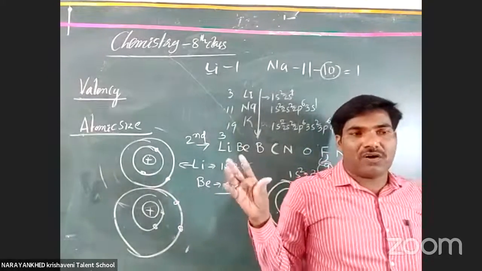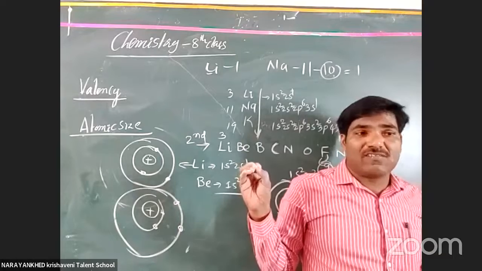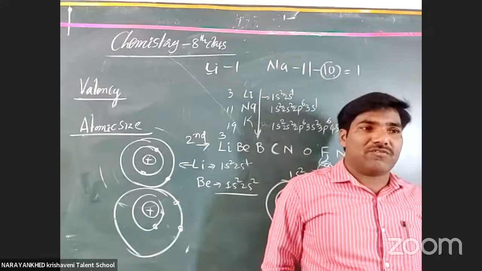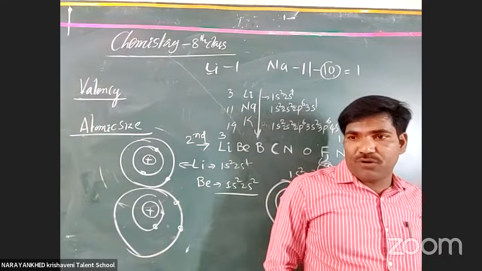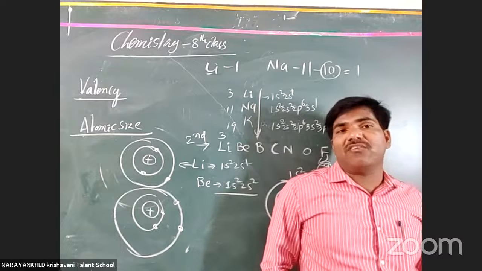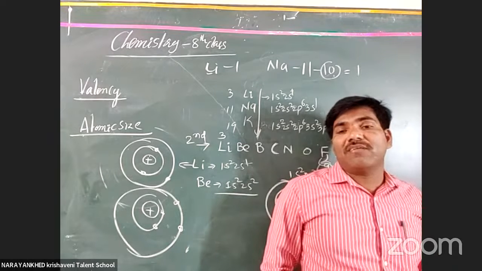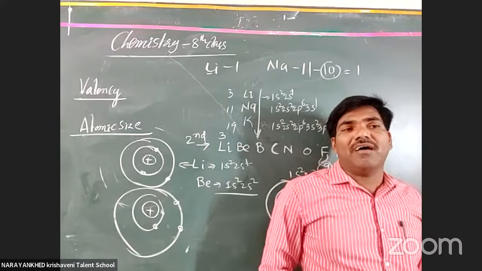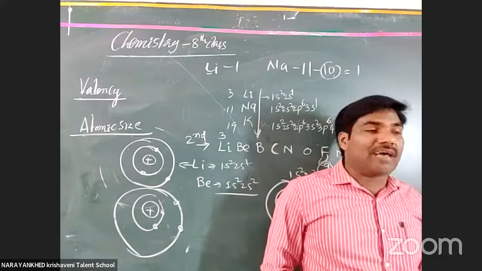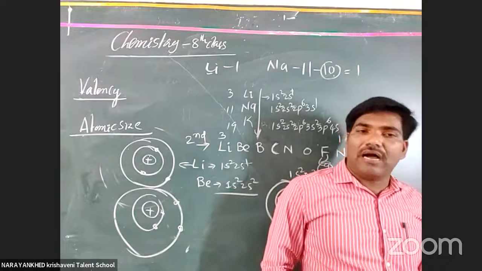Got it or not? The atomic size decreases. This is the only thing we consider for atomic sizes. Okay, I hope you understood it. And what is atomic size? It is the distance between the nucleus and the outermost orbital, the last orbital available in that atom.